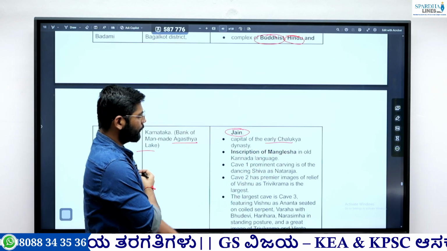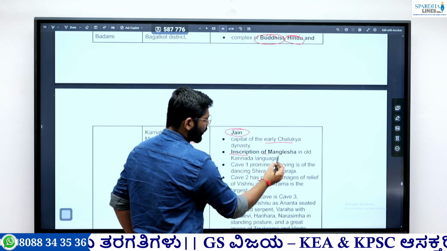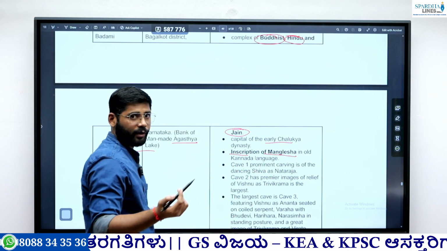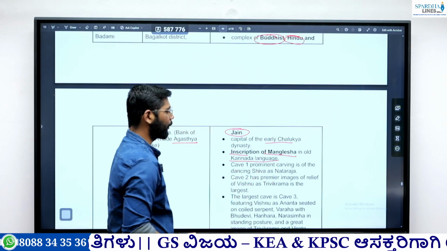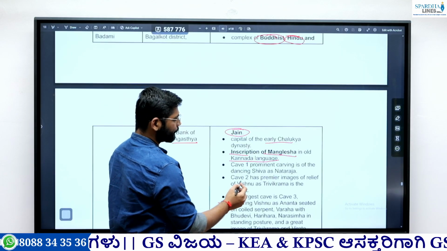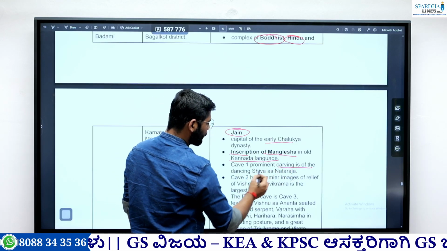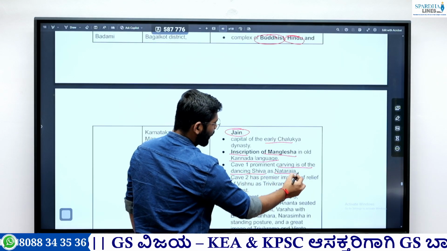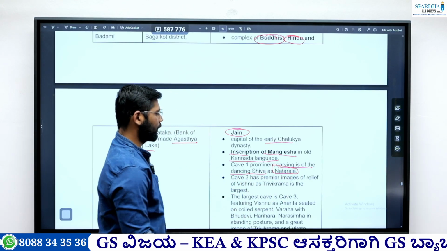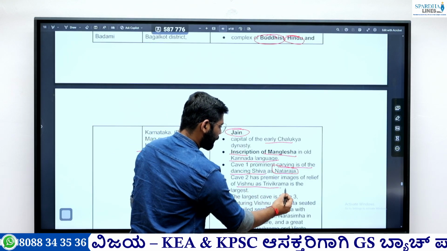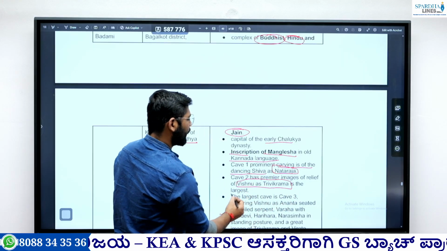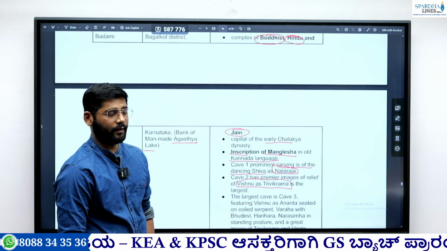Okay. Then we found the inscription of Mangalesha. Mangalesha was the son of Pulakeshin I, and this inscription is in the Kannada language. Then cave 1 has a prominent carving of dancing Shiva as Nataraja. So remember this. Then cave 2 has images of Vishnu as Trivikrama, and it is the largest one.